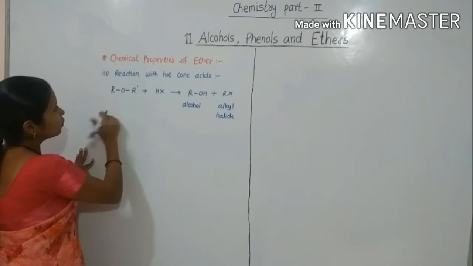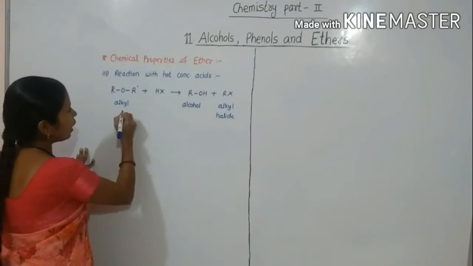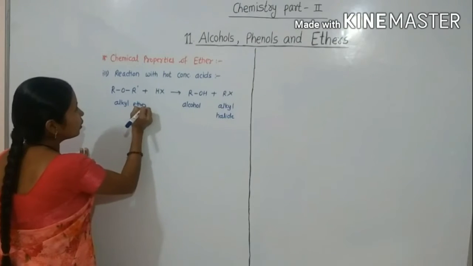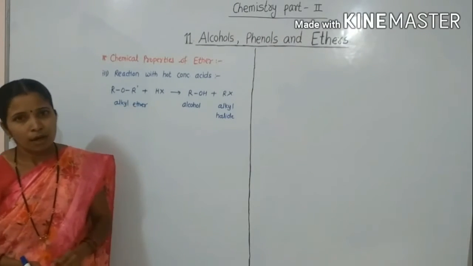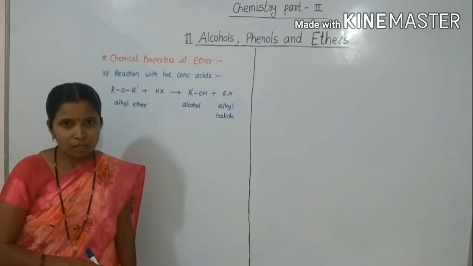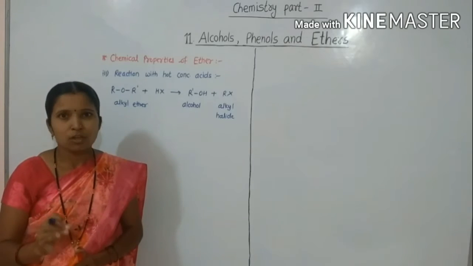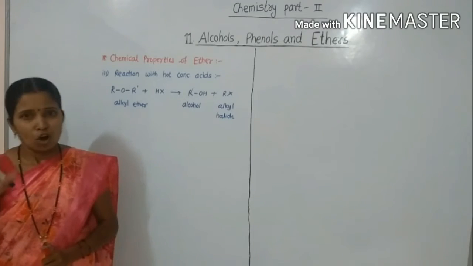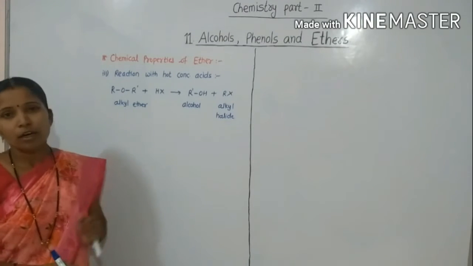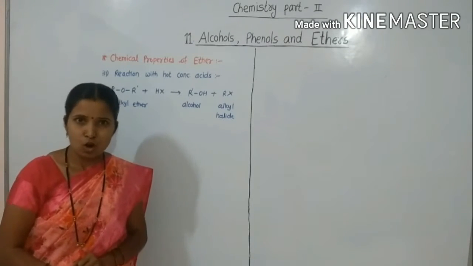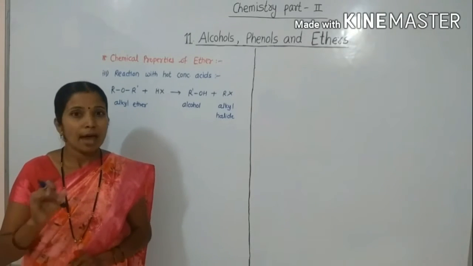Formation of alcohol and alkyl halide from alkyl ether and hot concentrated acids. Here, aryl alkyl ether have stronger and shorter bond between oxygen and aromatic ring.